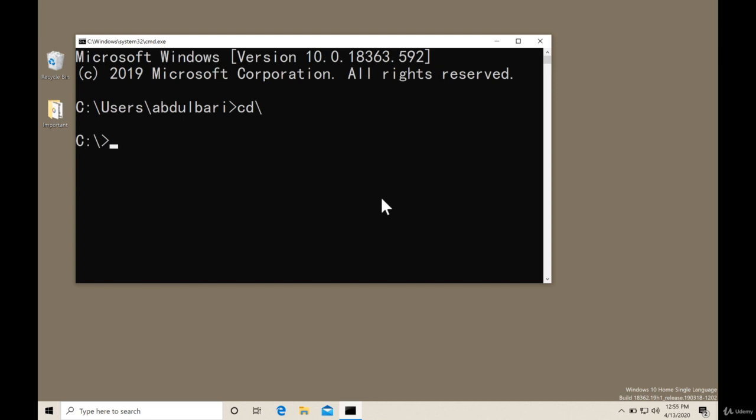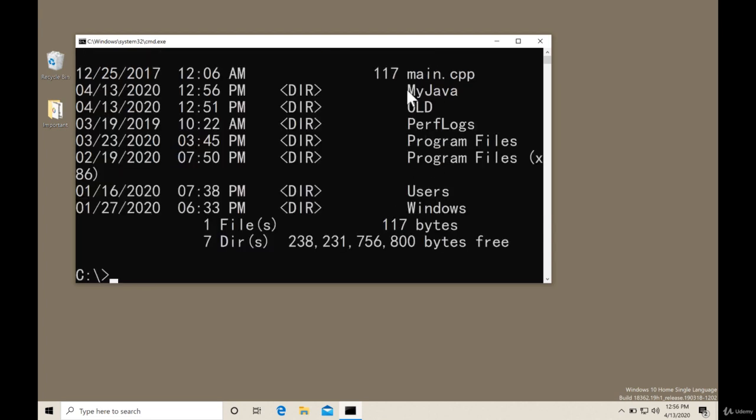So pause the video here and follow these steps and reach till here. Now create your own folder or working directory for saving your Java programs. So I am giving the name as myjava. mkdir myjava. You can give any name you like. So hit enter and check with dir whether that folder is created or not. Yes, that folder is created here. This you can treat as your working directory.